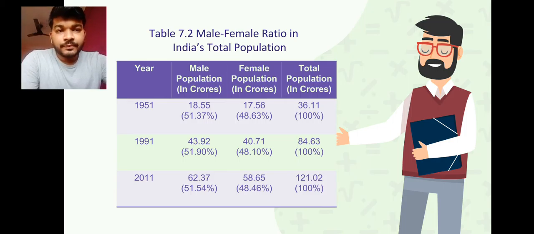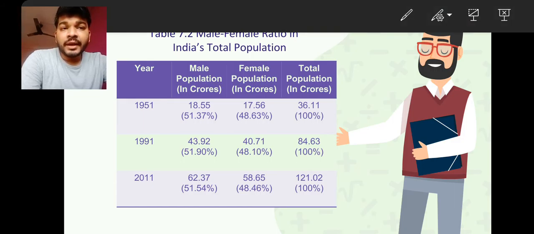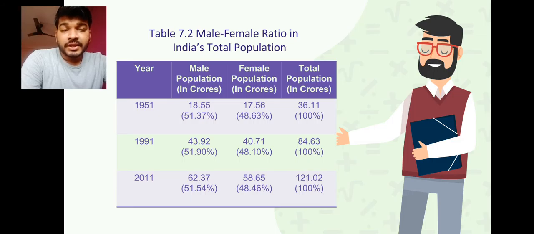Now again we can go with 2011 data. You find that the total we have reached 121.202 crores of population, that is the 100%, and out of that 62.37 crores of people are male, where the percentage is 51.54, whereas when you talk about the female, you find that it is 58.6365 crores of population in female, which is 48.46 percentage.